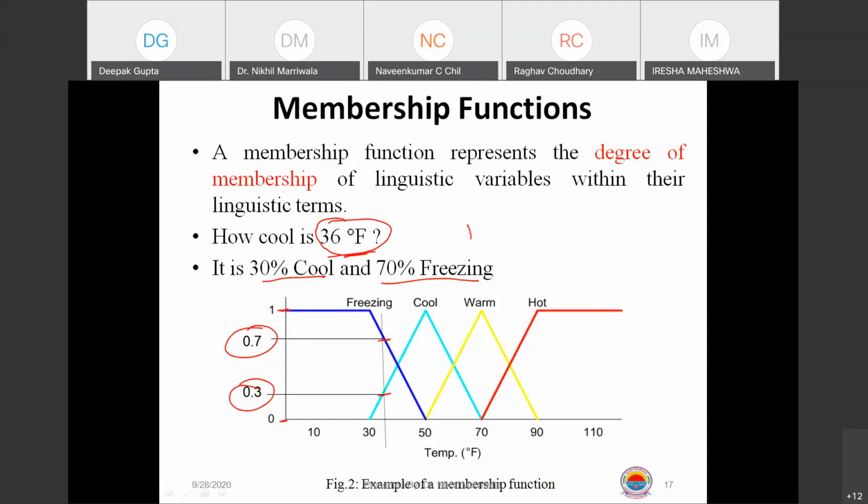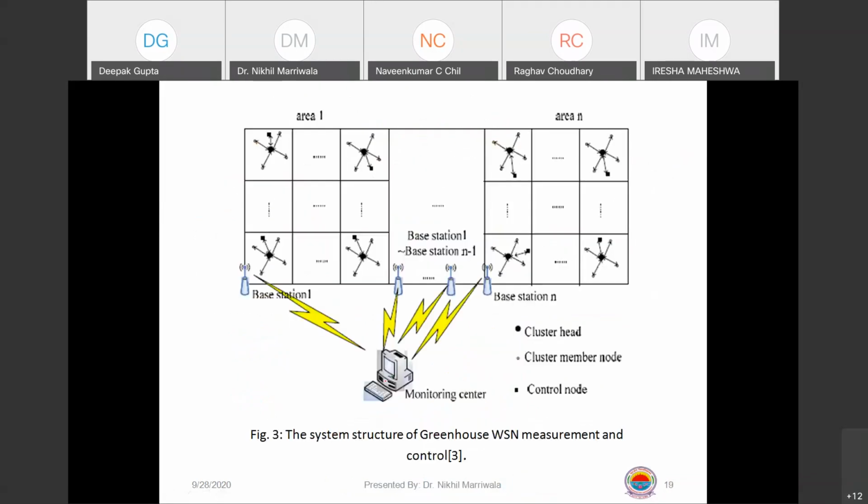How hot is, sorry, how hot is say 50 degrees Fahrenheit in this case, right? So you can talk about this. There can be some more intermediate values here. Now all those intermediate values combined together will give you some rules, right? This is what we see. These are the membership values, right? Now how artificial intelligence comes into picture. This is the diagram. Have a look.